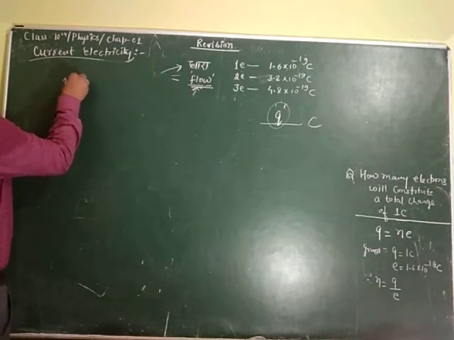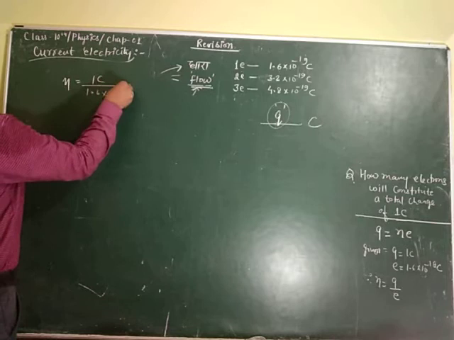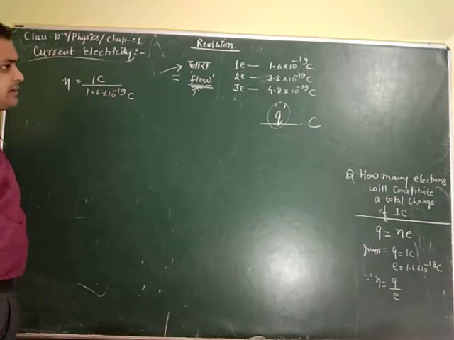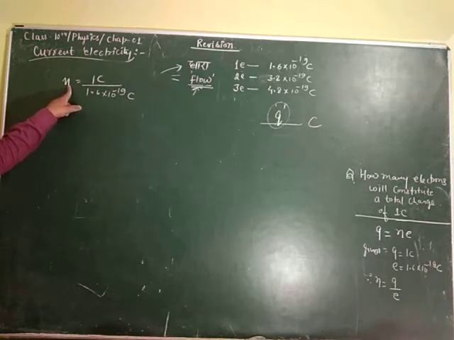So n is equal to 1 coulomb divided by 1.6 into 10 to the power minus 19 coulomb. Coulomb will be cancelled, therefore n will have no unit. That is why it is a number.